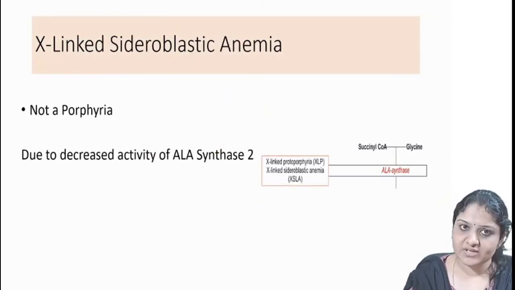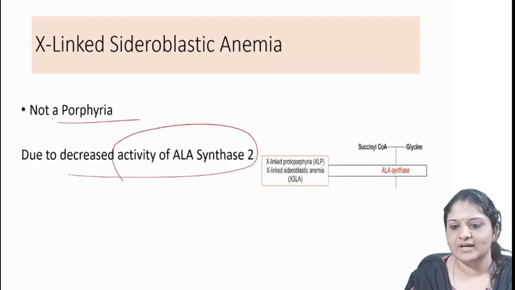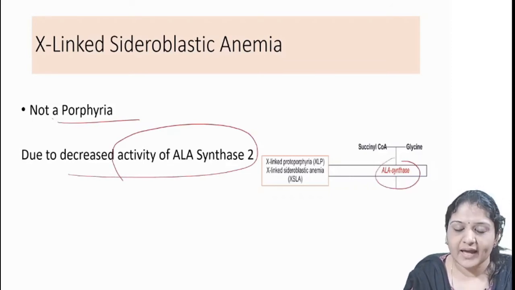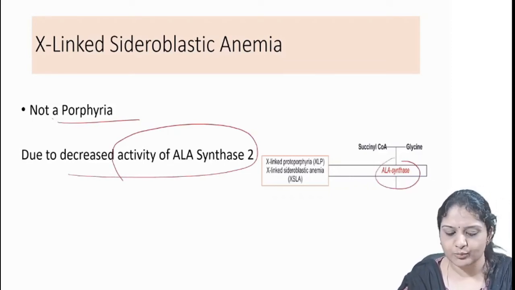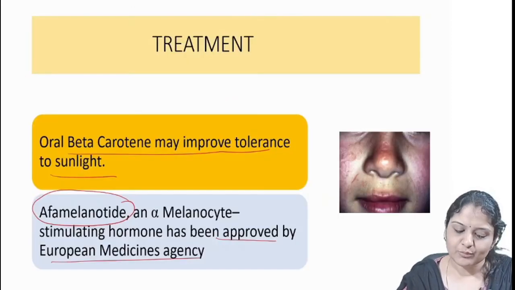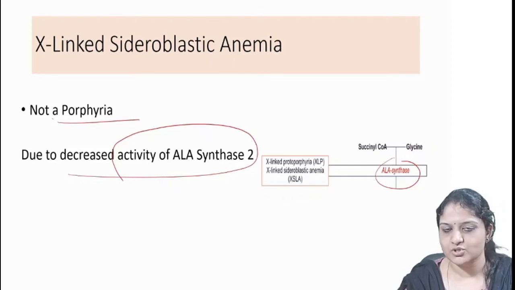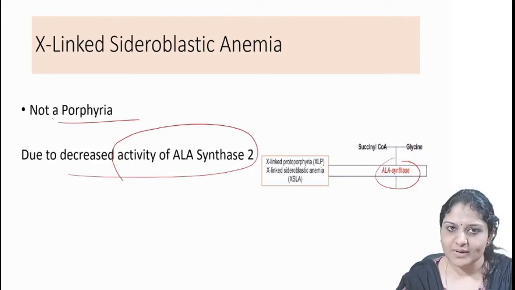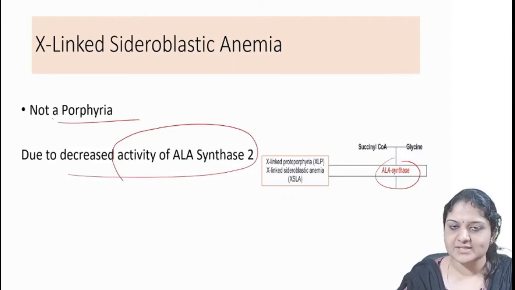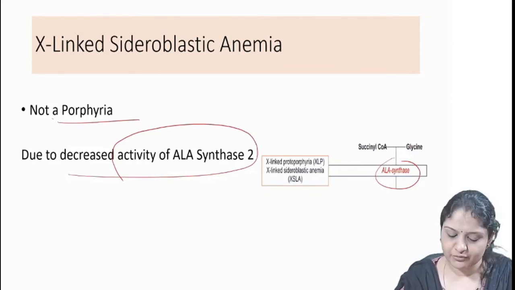Similarly, X-linked sideroblastic anemia, which is not a porphyria, is caused by decreased activity of ALA synthase 2. So, related to ALA synthase 2, there are two conditions. One is X-linked protoporphyria and the other one is X-linked sideroblastic anemia, which is not truly a porphyria; it is a sideroblastic anemia caused by decreased activity of ALA synthase 2. So, these are the various porphyrias.